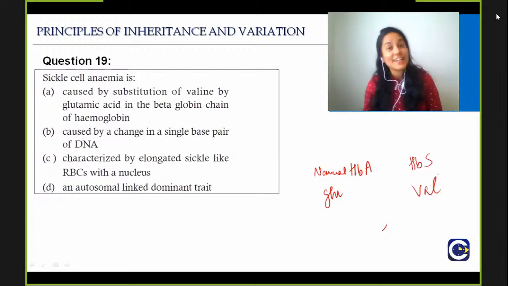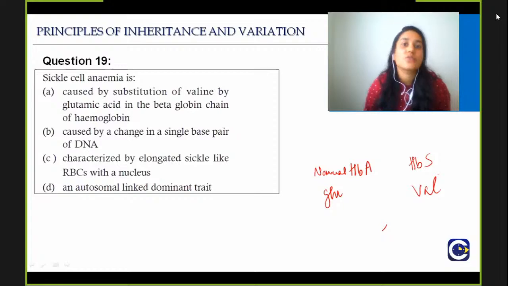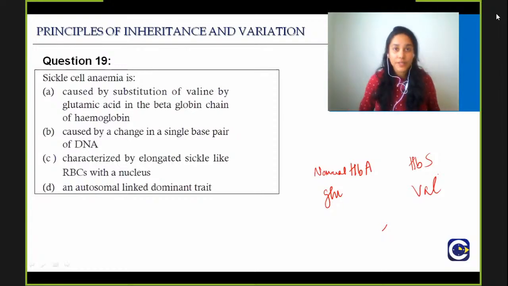You see, that is how they will trick you. That is why it is important to do these rapid revisions, okay? These are questions that we have chosen very nicely, so that you know what is going on, okay? That is how they are going to trick you easily here. So always be very vigilant. It is not caused by substitution of valine by glutamic acid. It is caused by substitution of glutamic acid by valine in the beta globulin chain of hemoglobin.